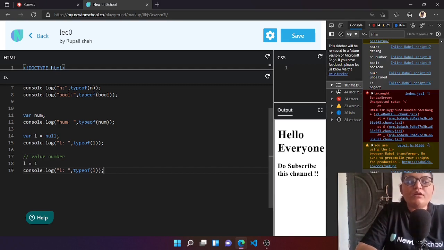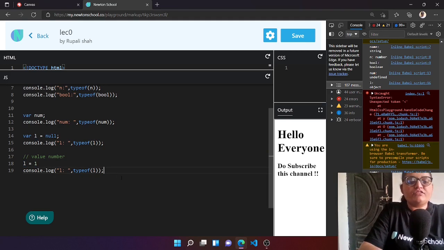Now this happened because the type of any variable is defined by the value it stores, and now as we have changed the value given to a variable, its type would be changed.